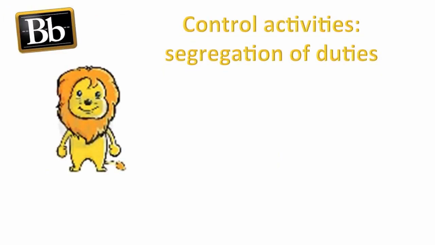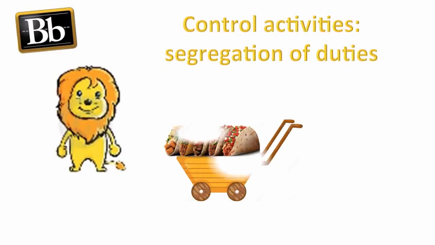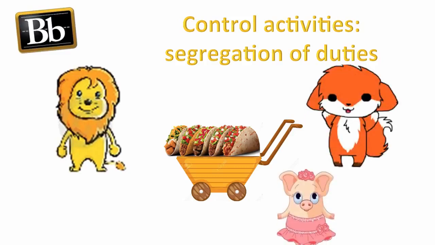The second category is maintaining adequate documentation. A good practice will require Lion to document the sales of all 5 tacos on the invoices and preferably with a sequential number. The third category is segregation of duty, which prevents one employee to take control over a particular area of the business. For example, Lion would assign both fox and pig for the transportation of tacos so they can keep an eye on each other.